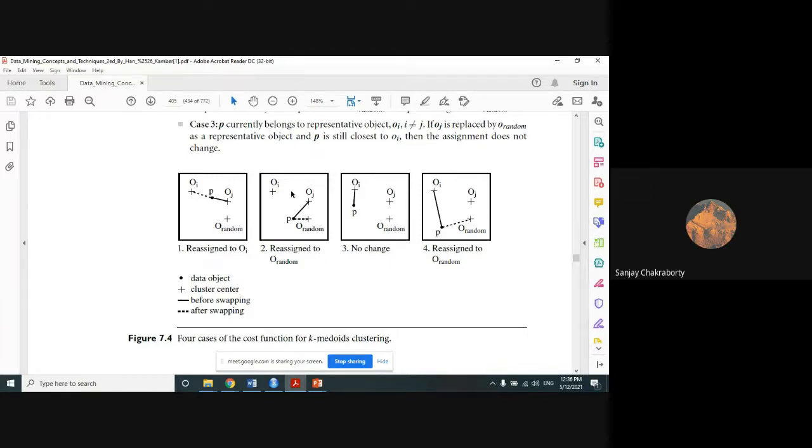Only the object has been changed. In case 2, OJ was its existing object, and in case 4, OI was its existing object. Okay, so these are the 4 replacement strategy.